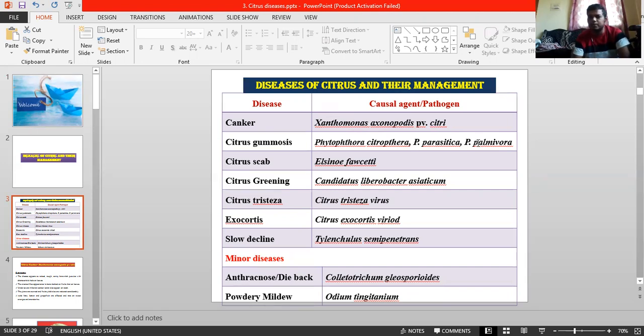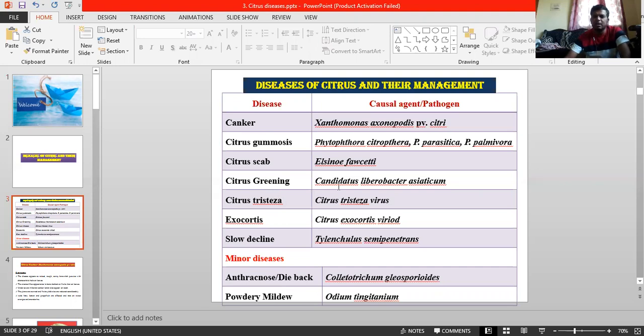We can see that afterwards. The next most important is citrus scab, caused by Elsinoe fawcettii. And the next most important is citrus greening. Citrus greening is also called Huanglongbing, based on the Huanghe River of China, the river that is the base of civilization in China. Based on that name, it is called Huanglongbing disease.